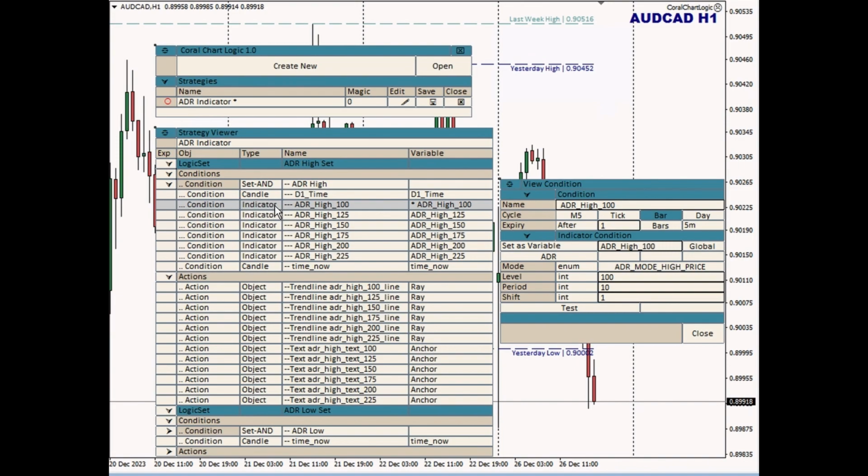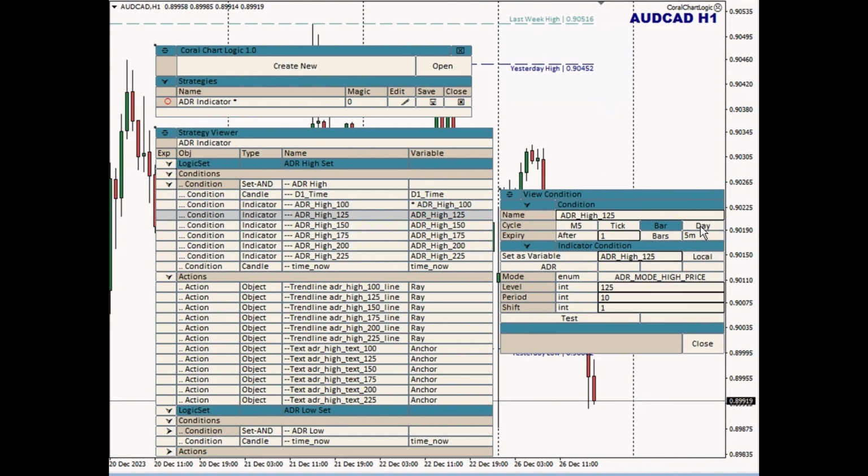But this will let you very easily get down further into the details for this row, for this information in your strategy. Like I could say, oh, this variable that I named here, ADR high 100, says it was a global variable. And I can come over here to the dialog, and sure enough, there it says global. And if I click this next one down the list, it says local, and so on. So I can see all of the information about any of the rows that I want to.